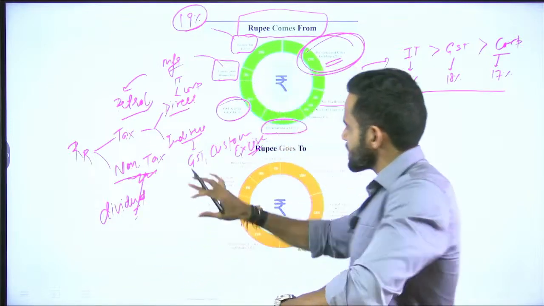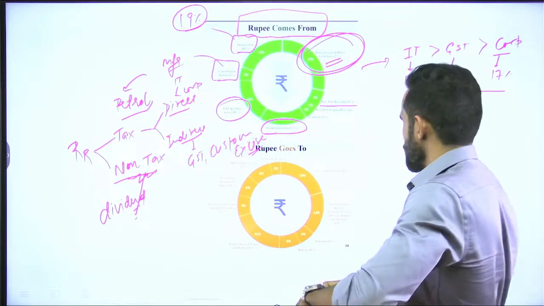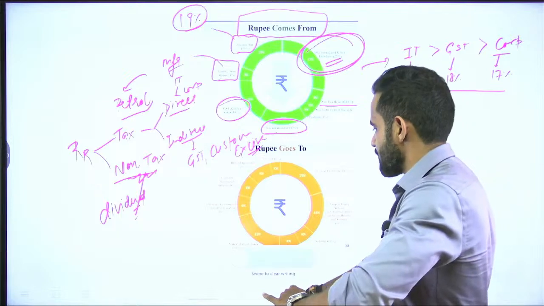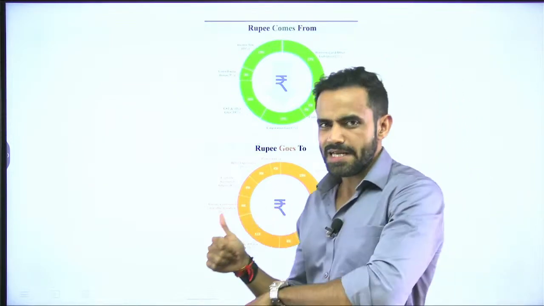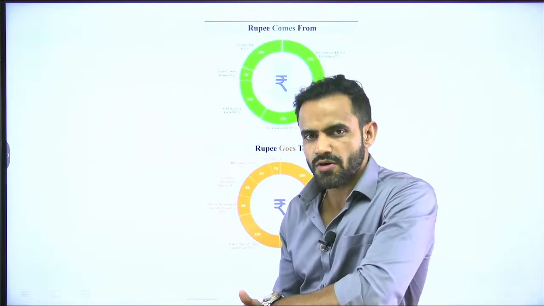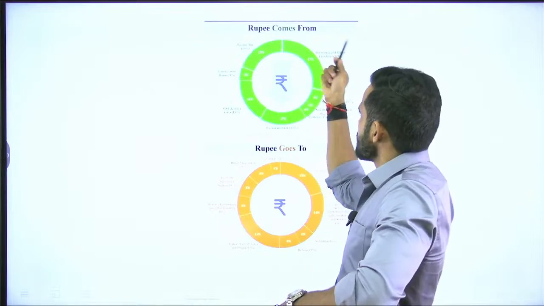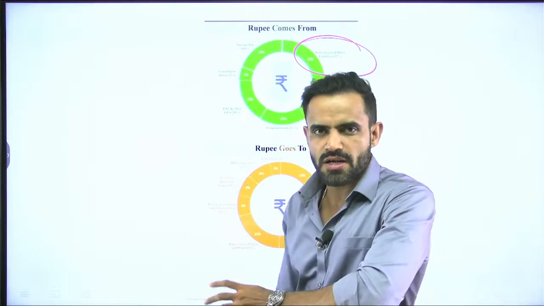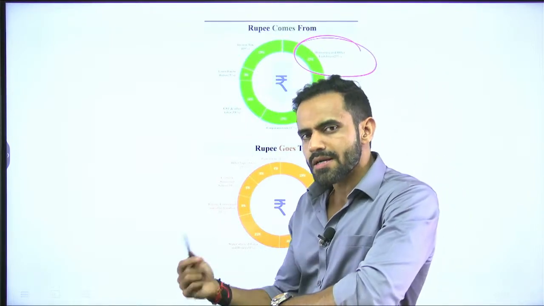So, this is the income source. Now, 2-3 questions can be asked from this particular slide. The first question is, which is the leading contributor in the revenue of the government? Borrowing: 27% of the income of the government is through borrowing.